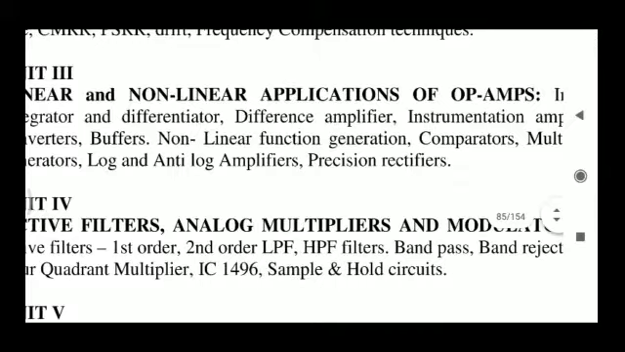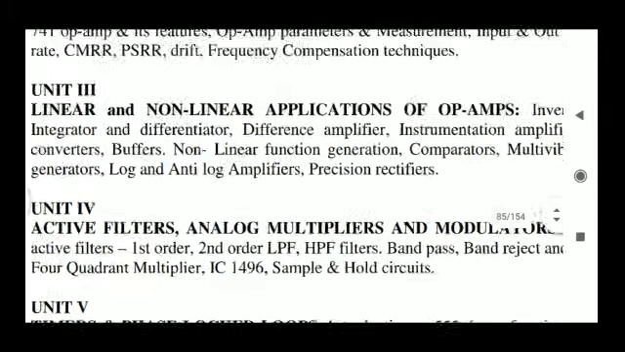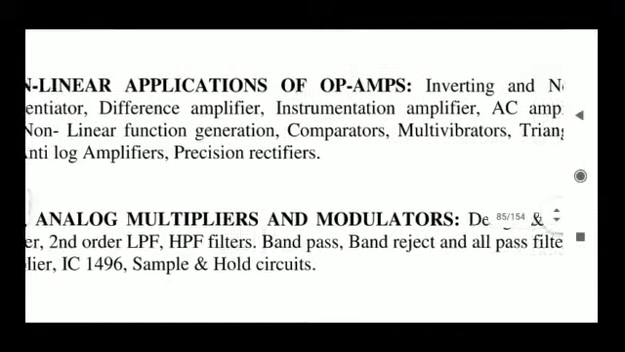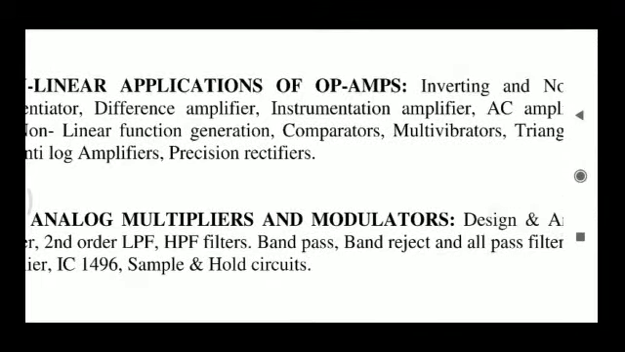Difference amplifier. We know that the inbuilt circuit of the op-amp is a differential amplifier. The name itself indicates it is a difference amplifier circuit. So it produces the difference output, so it is also going to act as a difference amplifier. And instrumentation amplifier, this is the major concept in this chapter.